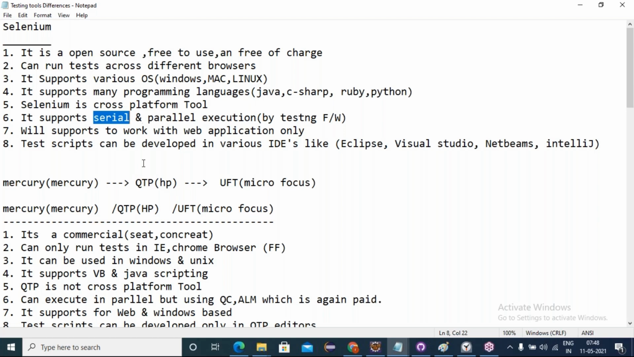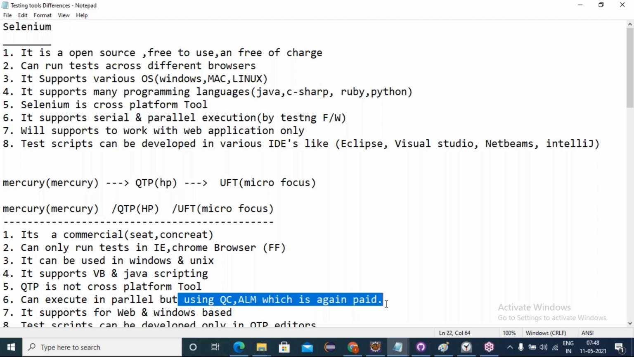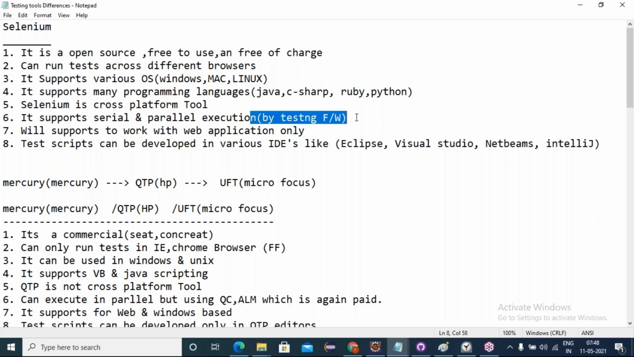Parallel executions are also supported by both tools, but here parallel execution in Selenium is free of cost using the TestNG framework. Whereas in QTP, using the management tools called QC and ALM, it is paid software. It is also parallel supported, but we have to pay the license for the management tools. Here we do parallel executions free of cost. Got it? Parallel execution through TestNG, grid tool and TestNG.